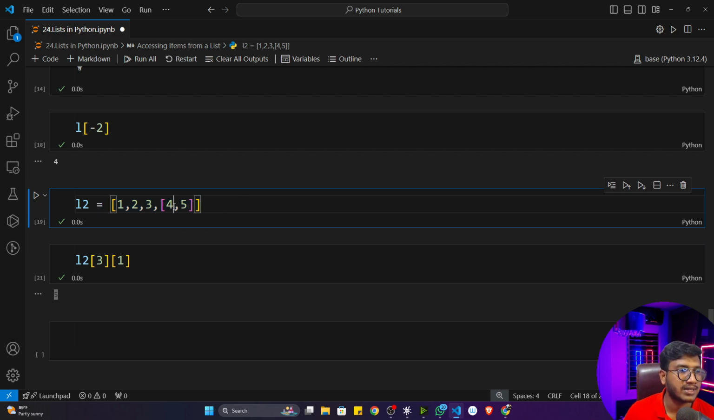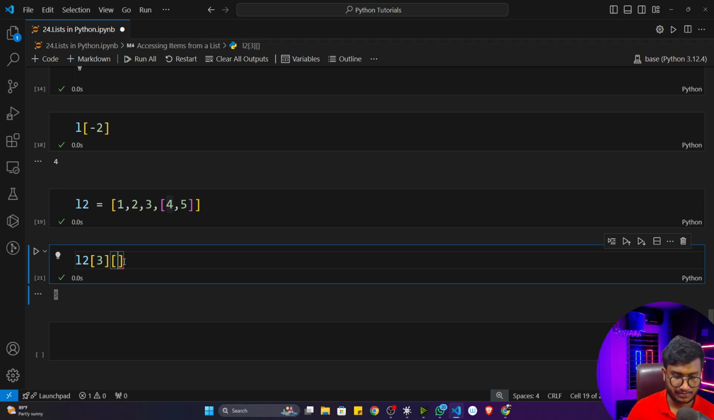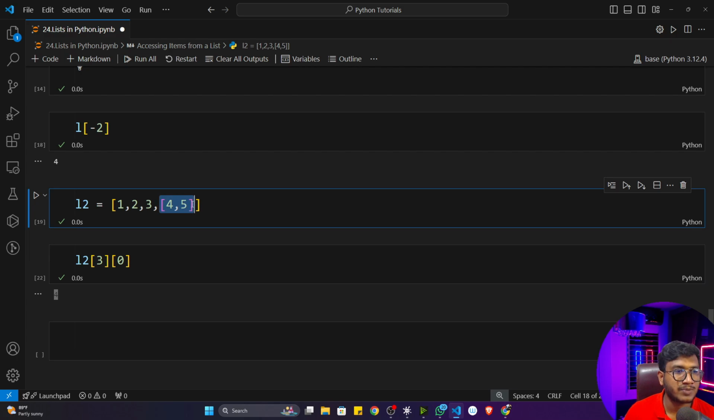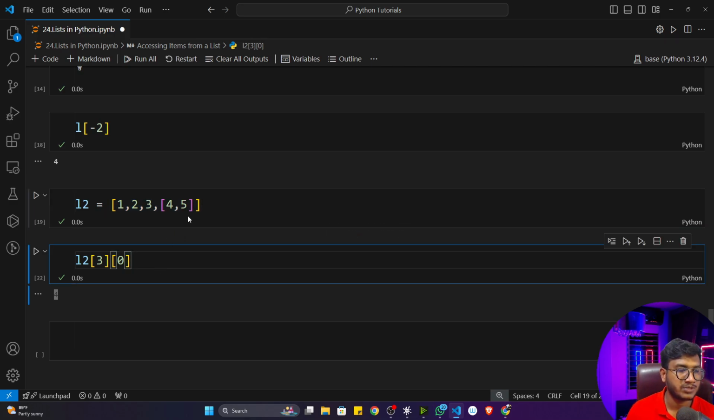Now let's say I want to extract this particular 4. I'll give 0 here. It will give me that particular 4. So first of all, you have to access this particular list. Then inside this list, whatever value you want, you have to give its index. So this is for the first list, and this is for the second list. That's why it's called a two-dimensional list. I hope this part is clear.